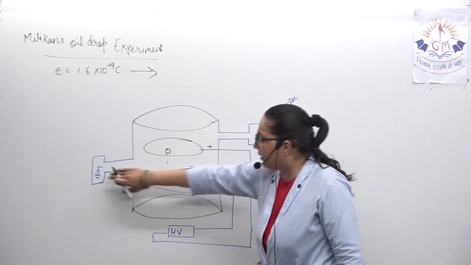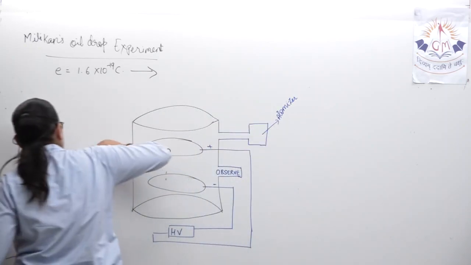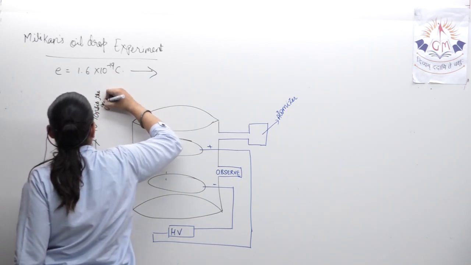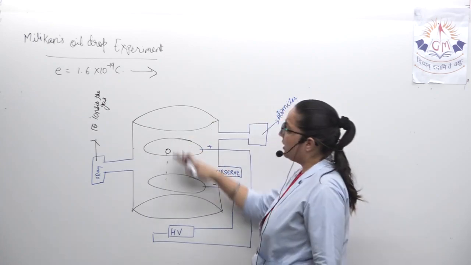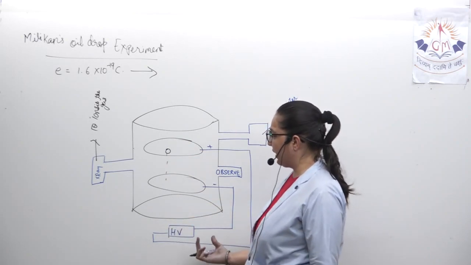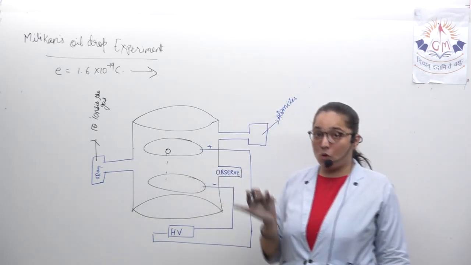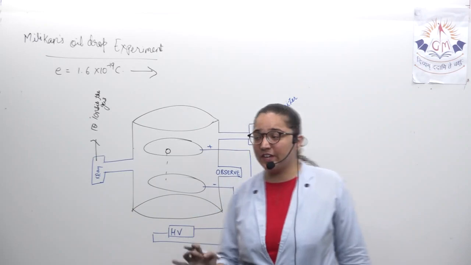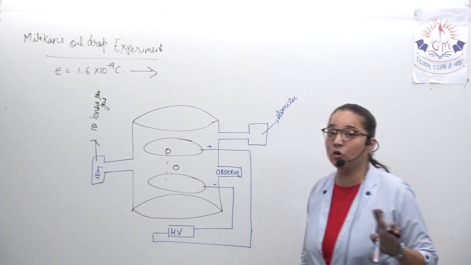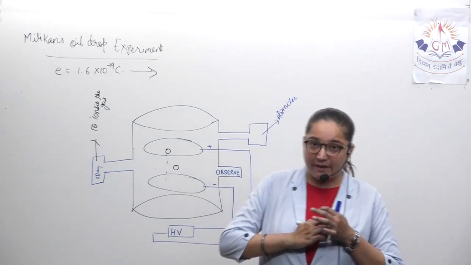Now, here this X-ray will come and it will ionize all the gas. So what is the function of X-ray? To ionize the gas. So because of that, the oil drop will come down. When you go on increasing the voltage, you will see that the oil drop is coming down. At some fixed voltage, at a particular fixed voltage, this oil drop will remain in a steady state position in between the two plates. First of all, why is it going down? It is going down because of gravity.